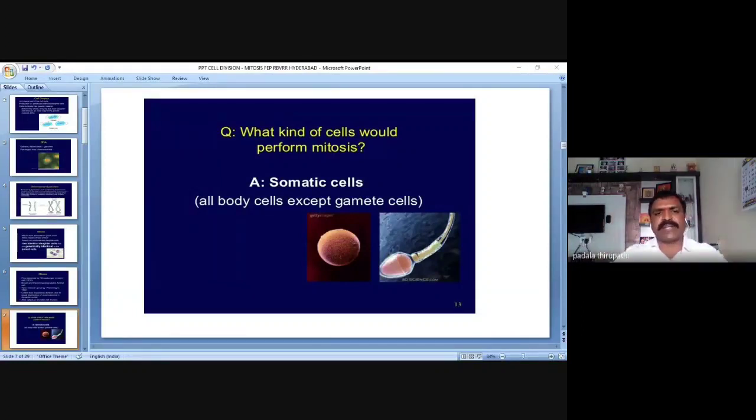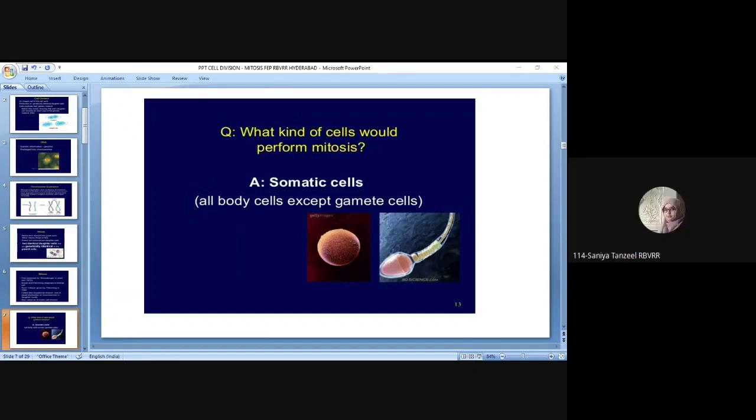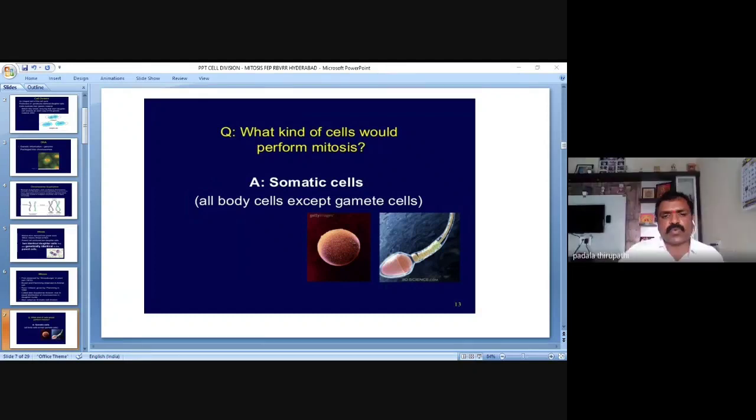So in our body, except these two cells. What are the two exceptions here? Which type of cells are we observing in this slide? Reproductive cells. Very good. So this is the ova or egg cell, at the same time ovum or ovule, and this is the sperm cell. So this is the female gamete and this is the male gamete. So both the gametes,